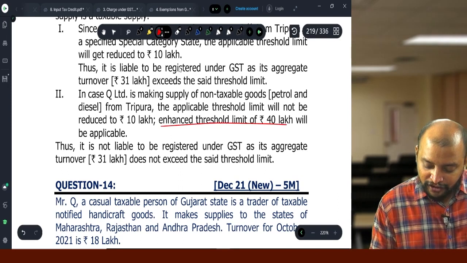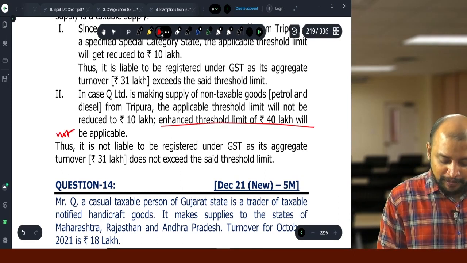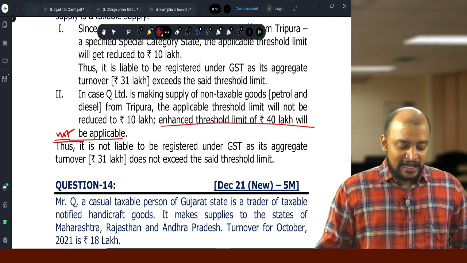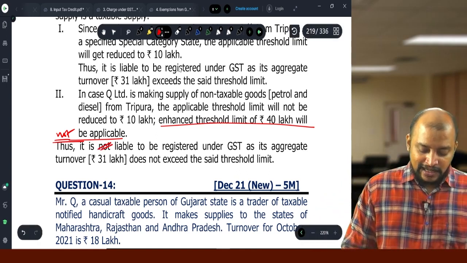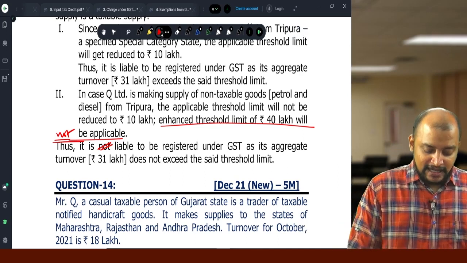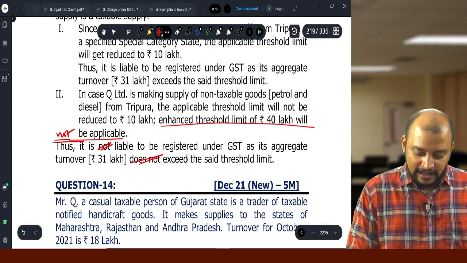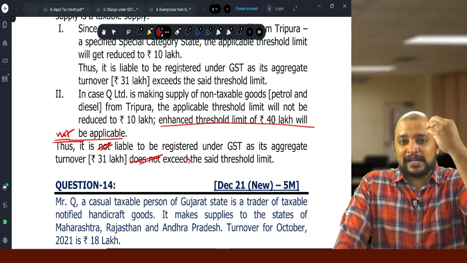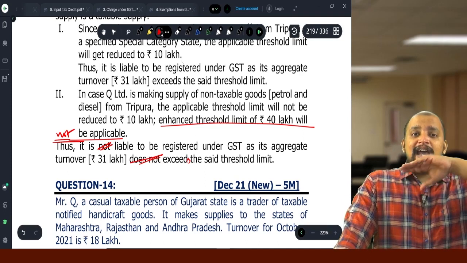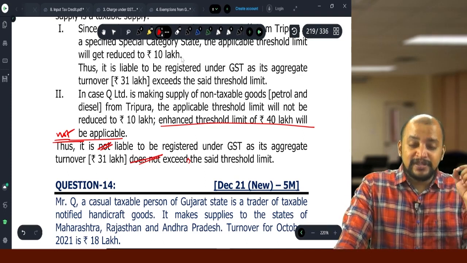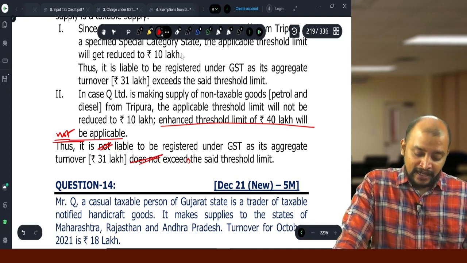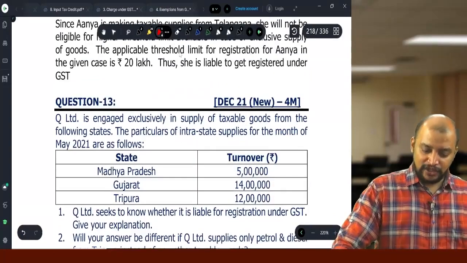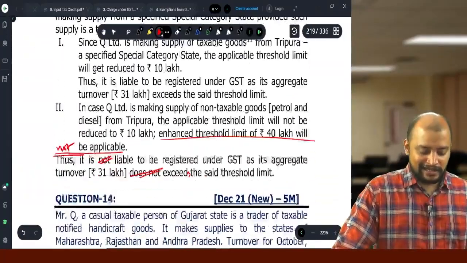Enhanced limit of 40 lakhs will not be applicable. Actually, this is not given in the answer in the RTP. Thus, it is liable to be registered as its aggregate turnover exceeds the set threshold limit, because once you are making supplies in Mizoram, the higher limit of 40 lakhs will not be applicable. This is a mistake in the RTP. Okay. Then next one. So I think it's RTP question only. No, December 21 question. It's a mistake there.